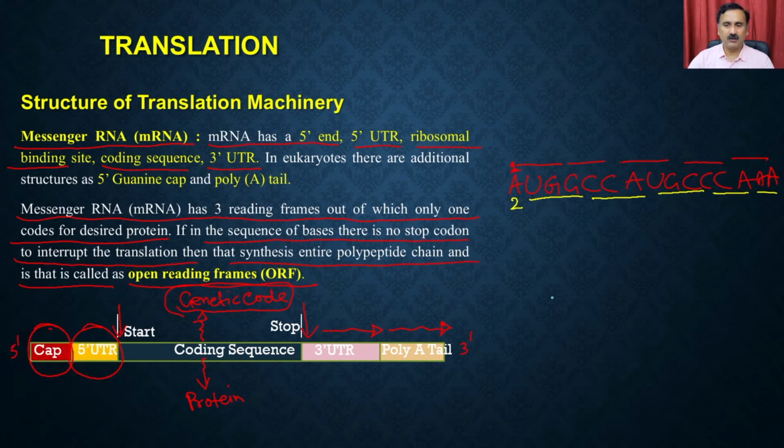First we started with this residue, the second one we started with this residue, and the third one we start with this residue. So it's going to be like this.